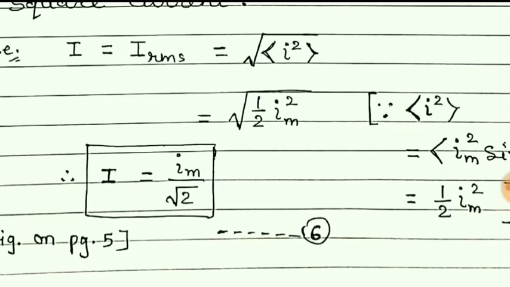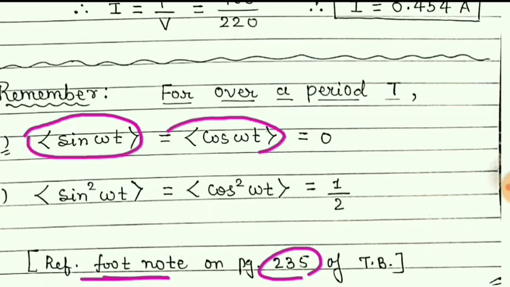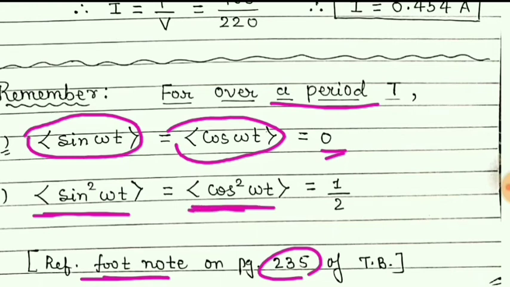Now students, in your textbook on page number 235, a footnote is given which shows the method of why the average of sine omega t or cos omega t for one period of time is equal to 0, and why the average of sine square omega t or cos square omega t is equal to 1 by 2.